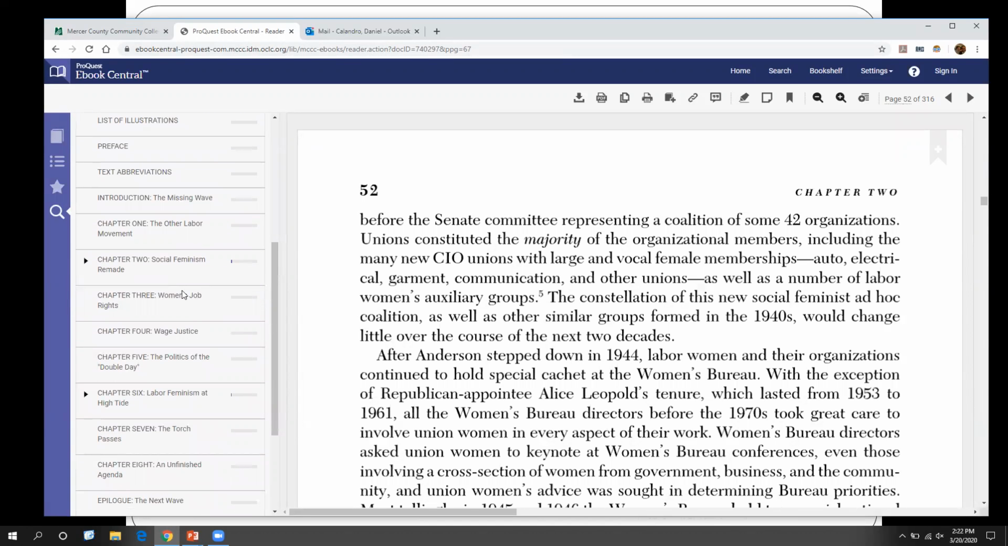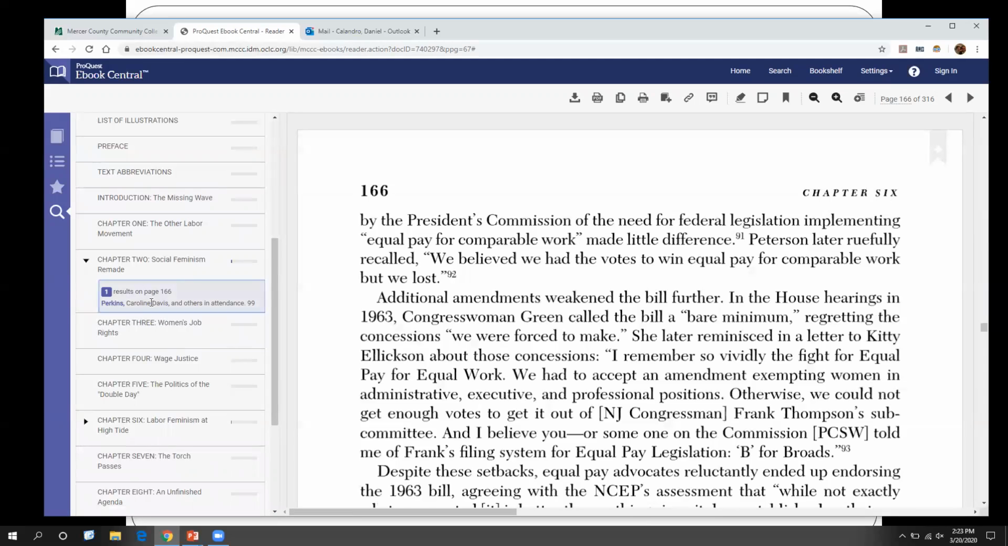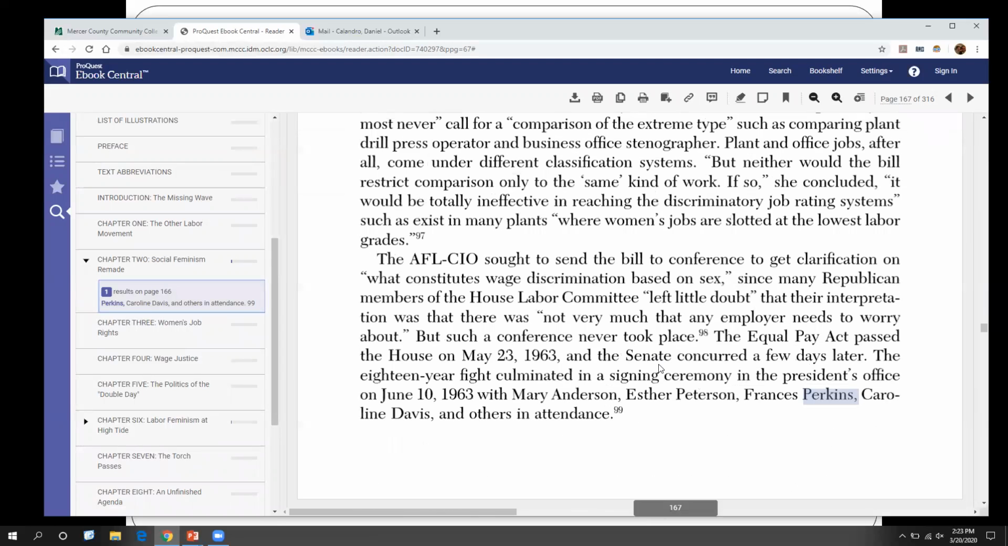And if you take a look here, these little triangles tell you that your search term is in these chapters. The more the bar is filled, the more times your search term appears. So here we'll go chapter 2, telling me on page 166, it has found my search term. So we'll scroll down and see if we can find it. It'll highlight it. There it is, Frances Perkins. Okay, so that's not who we were looking for.